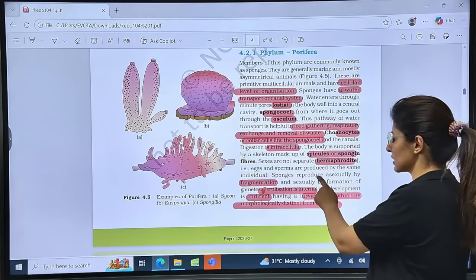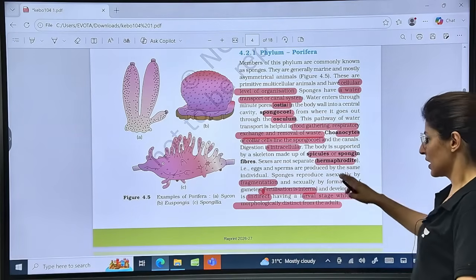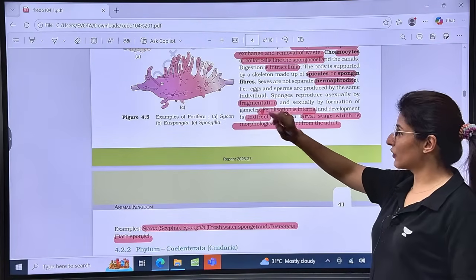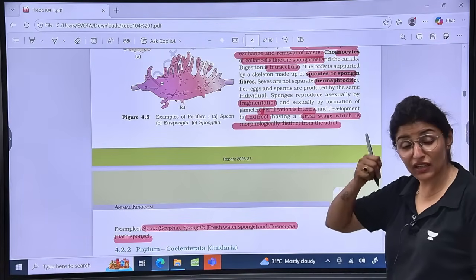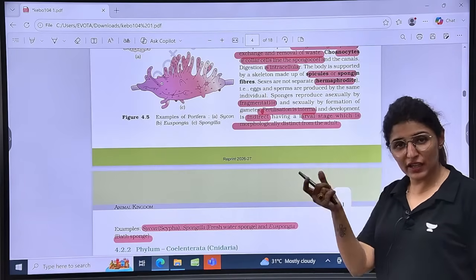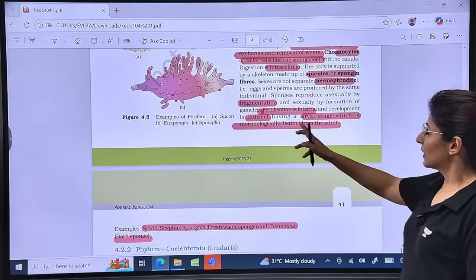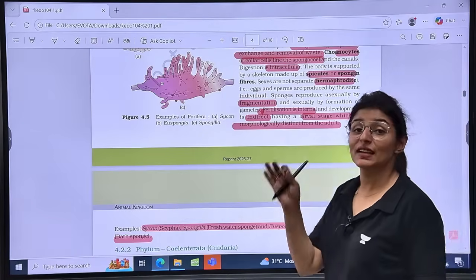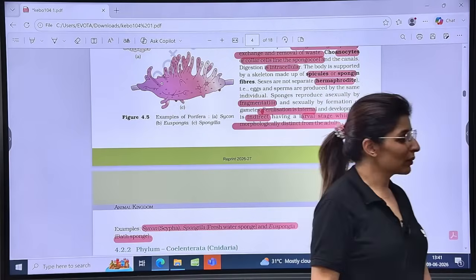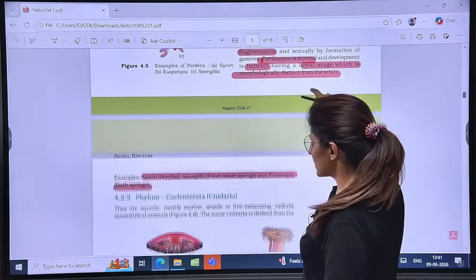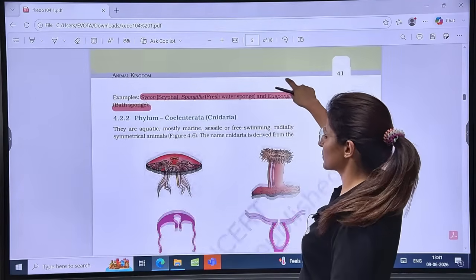Digestion is intracellular. Spicules or spongin fibers, right? Hermaphrodite. They reproduce asexually by fragmentation. Fertilization is internal, and where exactly? In the mesohyl layer, between the outer and inner body wall. Is that clear? Then development is indirect, with a larval stage morphologically distinct from the adult. You have to remember these lines. Are we all here, guys? Now see the examples: Sycon, Spongilla and Euspongia.